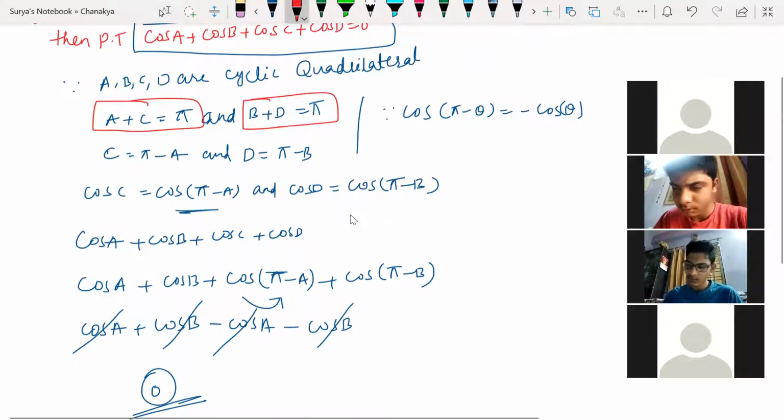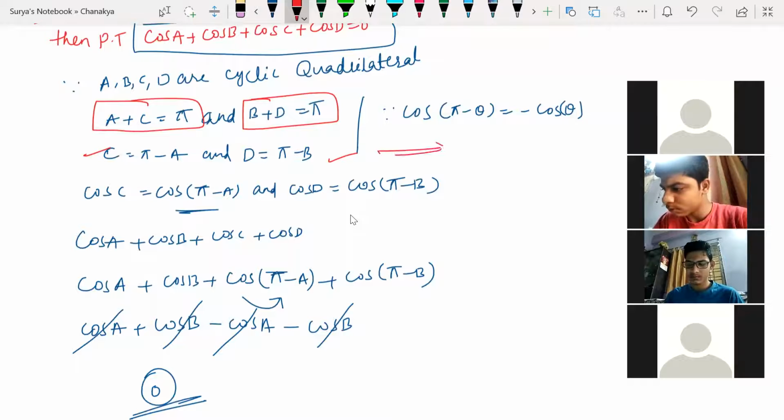So here I'm just finding C and D. Why are you taking C and D only? You can take others. Why can't you take them, sir? It can be done like this too.